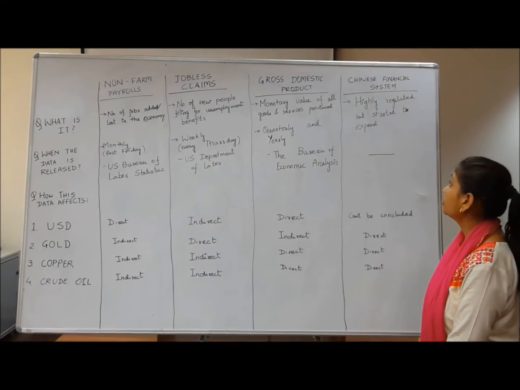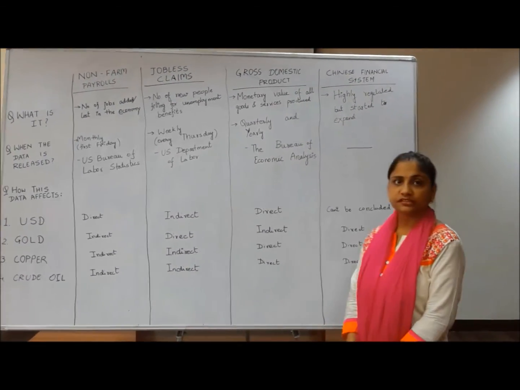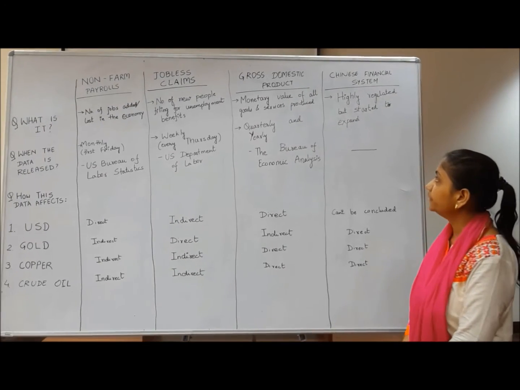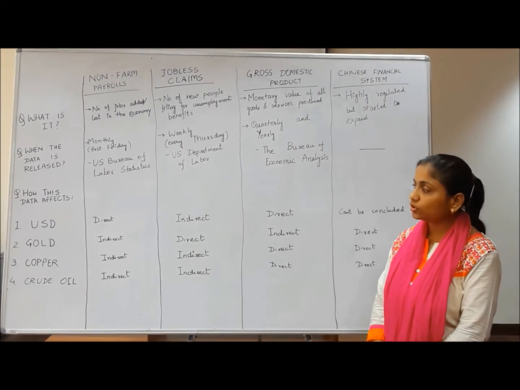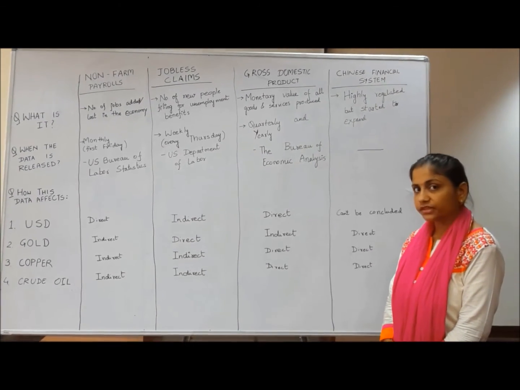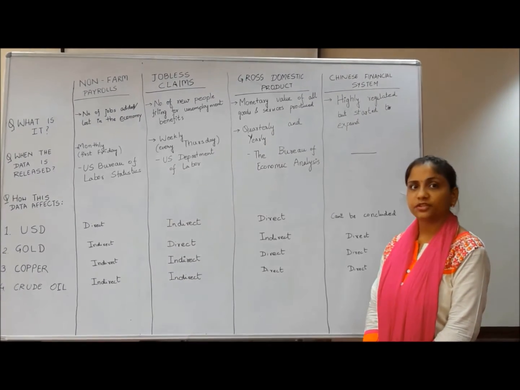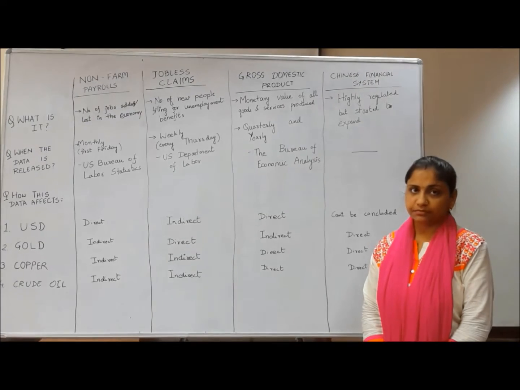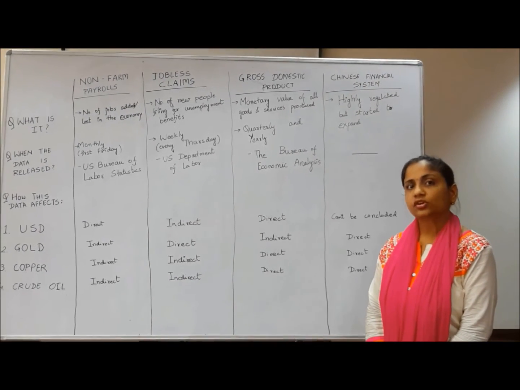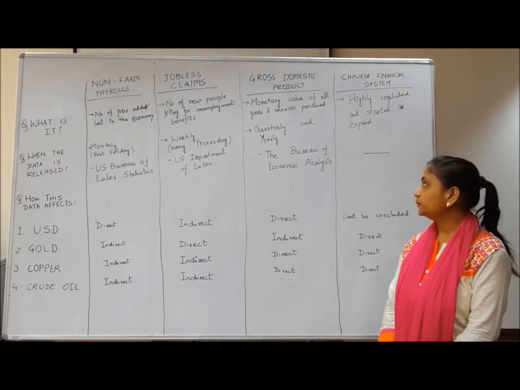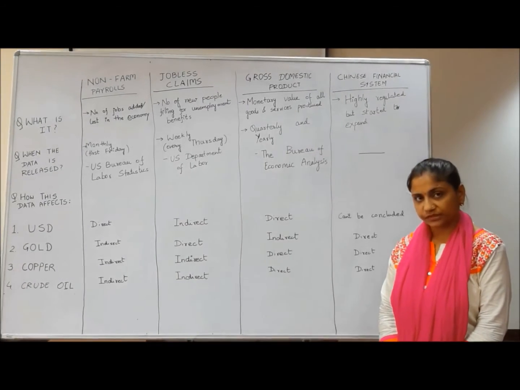Now moving on to the gross domestic product and Chinese financial system, we will see how they are affecting the USD, gold, copper and crude oil. First we have to understand what GDP is. GDP is the monetary value of all the goods and services produced in a country in a specific time period. This data is released on a quarterly and annual basis by the Bureau of Economic Analysis in the USA.